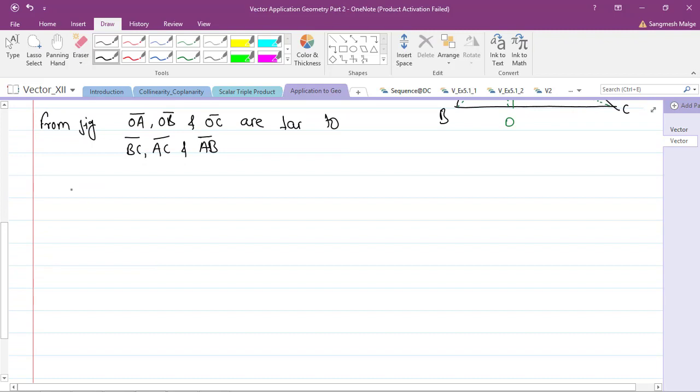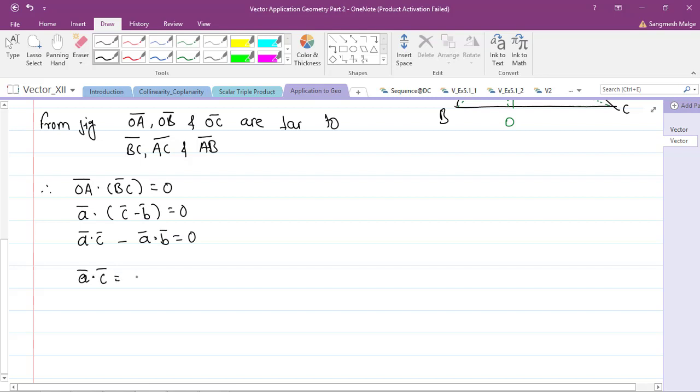Therefore the dot product should be equal to 0, means what, OA bar dot BC bar should be equal to 0. So how will you write it? OA bar is nothing but A bar, dot BC bar is nothing but C bar minus B bar, which is equal to 0. So you will get A bar dot C bar minus A bar dot B bar equals 0. So you will have A bar dot C bar equals A bar dot B bar. Equation number 1.